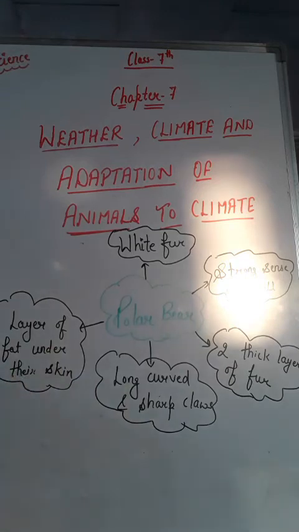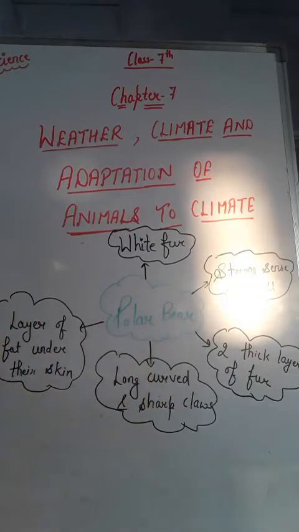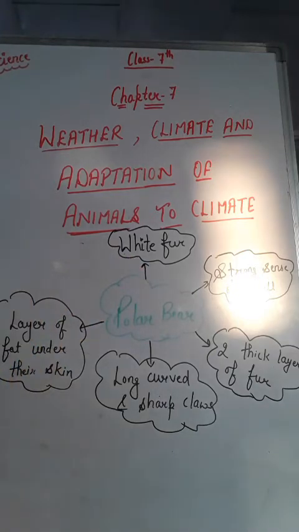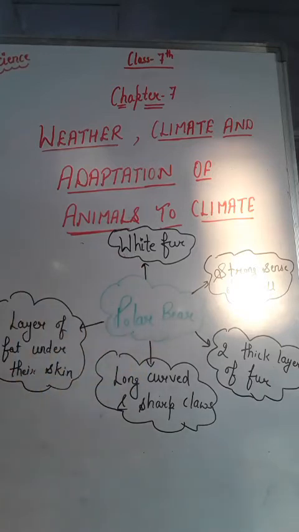Now let's understand how these special features help them to survive in such a cold climate, right? First of all, this white fur that polar bears have. This white fur is not easily visible against the snowy white background, right? It helps to protect them from predators, and the prey that they want to catch are also unable to see them, right? So this is the importance of the white fur that polar bears have.